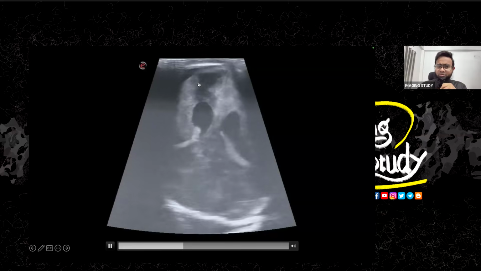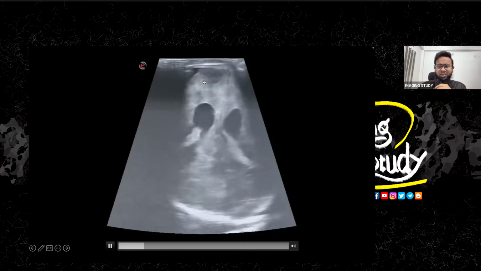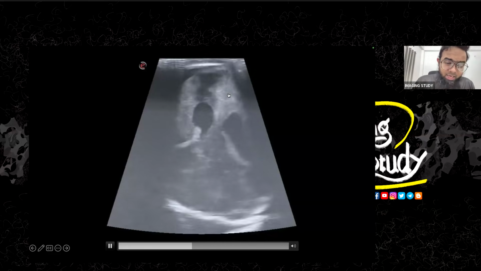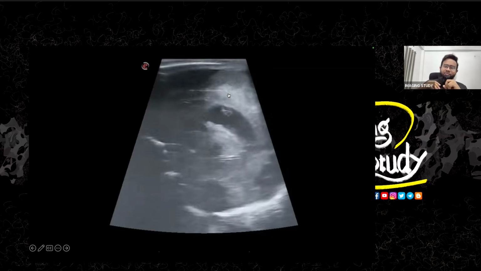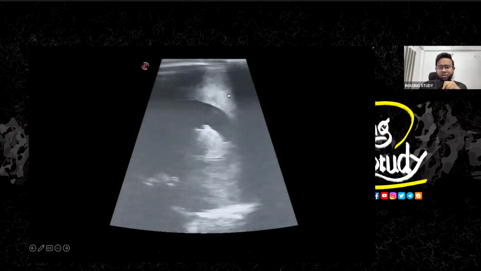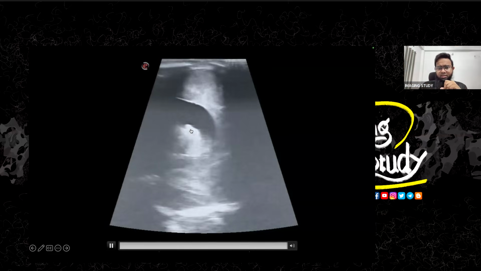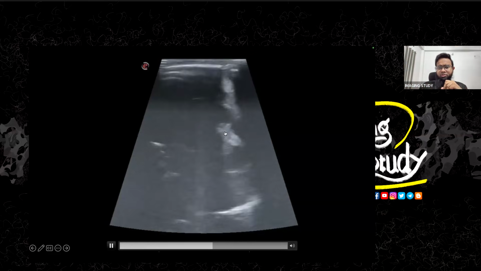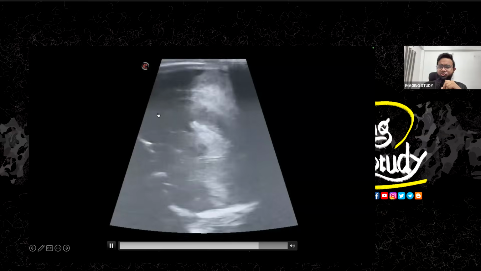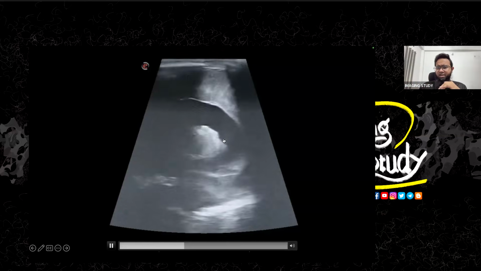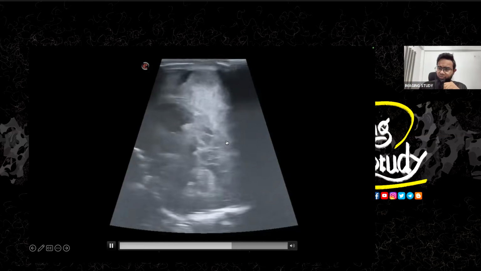There are some cystic spaces possibly there, which might be a feature of leukomalacia. This is not important for me right now. But the overall brain looks echogenic and heterogeneous. Okay, so let's see it from a different angle. So now I'm using the linear transducer to see the area. If you look carefully, this is the choroid plexus. You see some echogenic areas here also. So there are some septations or something like that. So this patient definitely has intracranial hemorrhage. That's obviously present. If you look carefully, you may find that also. But I'm not looking for that.